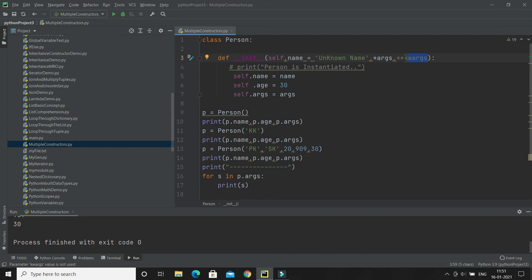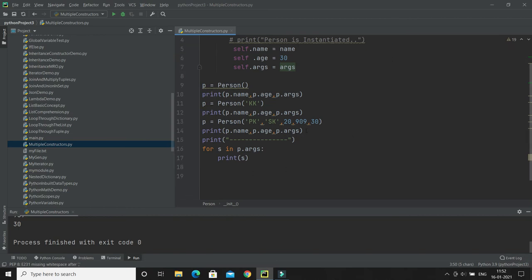But before the variable name you have to give two asterisks. That means here you can pass zero or many key value pairs like a dictionary. But if you give the single asterisk, then you can pass a tuple, with zero or many values, right?